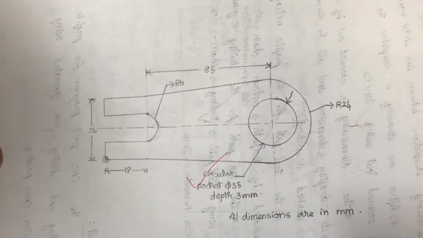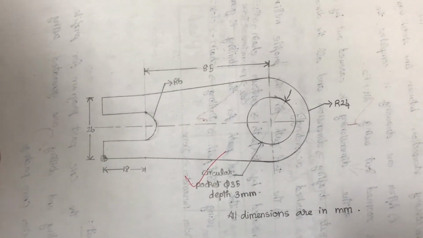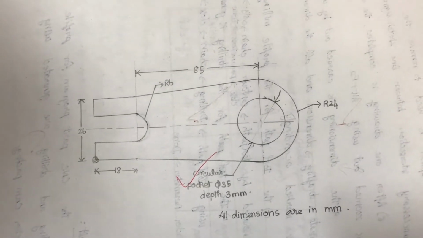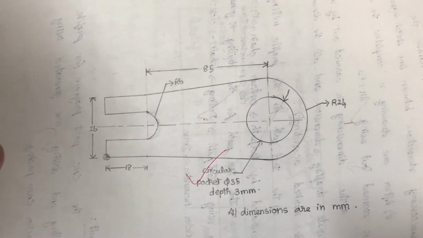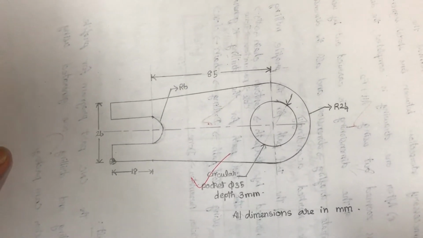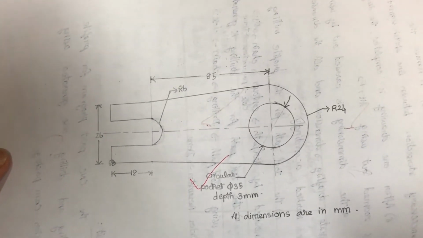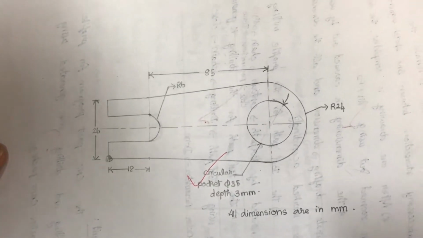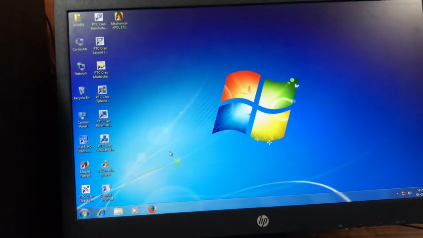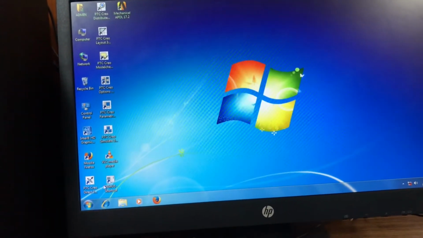This is a video tutorial on how to generate a CNC program for profile milling and circular pocketing using Mastercam. So let's consider this diagram as an example. First the diagram is analyzed and coordinates are marked on the diagram. We need a personal computer with Mastercam software installed in it. So first Mastercam software is opened.